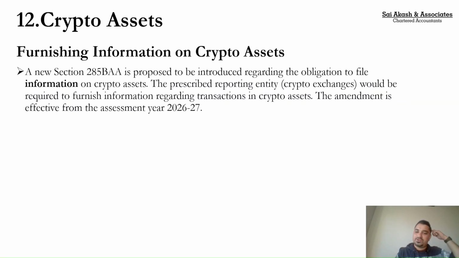Now, crypto assets. There is a major amendment wherein the government will prescribe certain authorities dealing in crypto assets who have to give certain information to the income tax department, which will get reflected in your AIS, like how your dividends, share market income and bank interest already come and sit in your AIS even before you file your income tax return. Now crypto information will also come to the department even before you file. So better to disclose all your crypto assets well in advance, because there is a corresponding amendment in the block assessment chapter wherein they have specifically included crypto assets as undisclosed income. So be mindful: if you have crypto assets, please declare them in your income tax return.